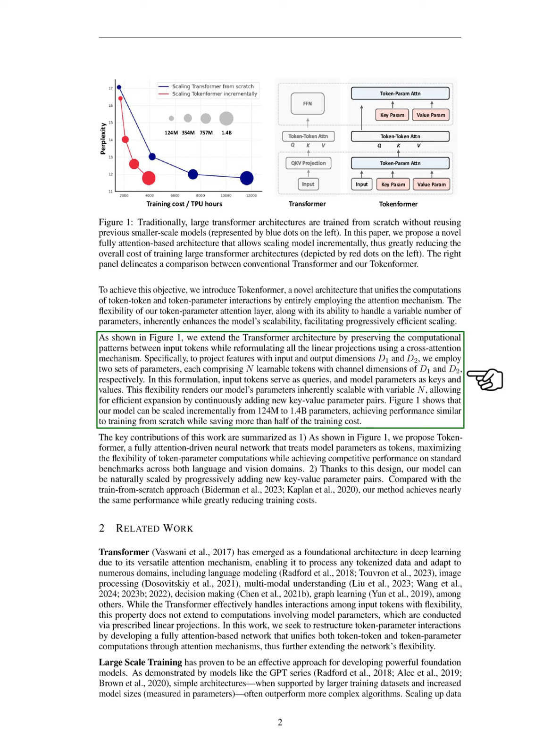For projecting features with specific input and output dimensions, we use two sets of parameters, each consisting of learnable tokens. In this setup, input tokens act as queries, while model parameters serve as keys and values. This design allows us to scale our model by continuously adding new key-value pairs.